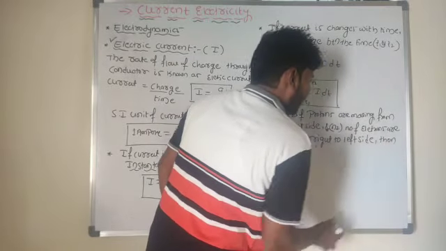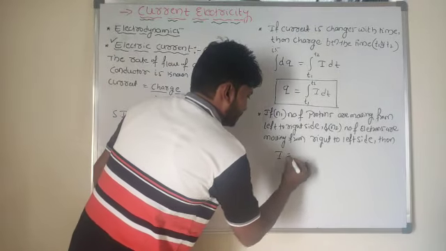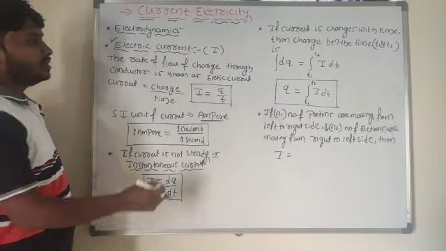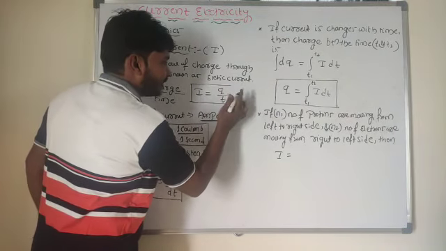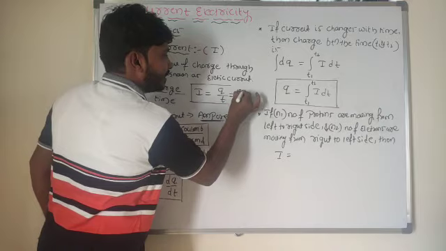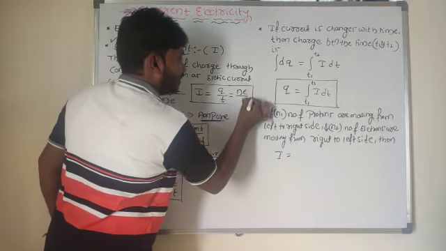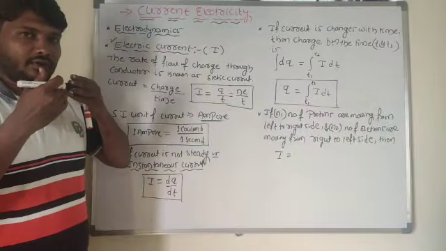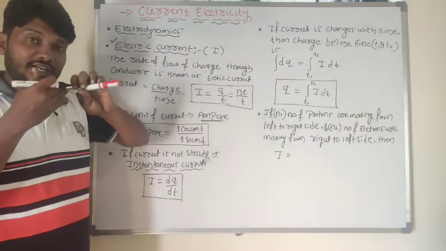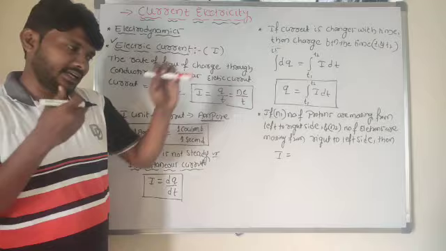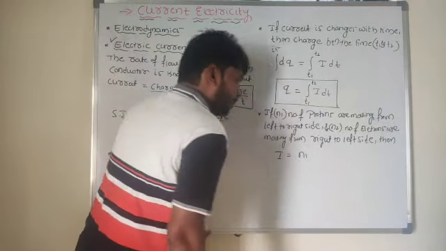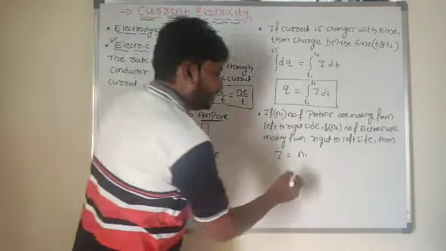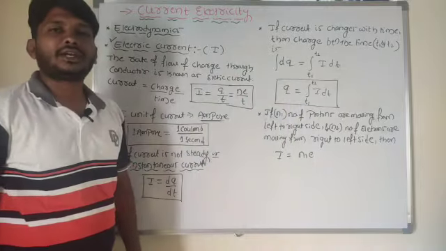Then current is given by I is equal to what? So look at here. From that quantization of the charge I can write one more equation. Q is n into E, so I is n into E divided by T. n1 number of protons are moving from left to right side, so it is positive x-axis, n1 into E, the magnitude of the charge.